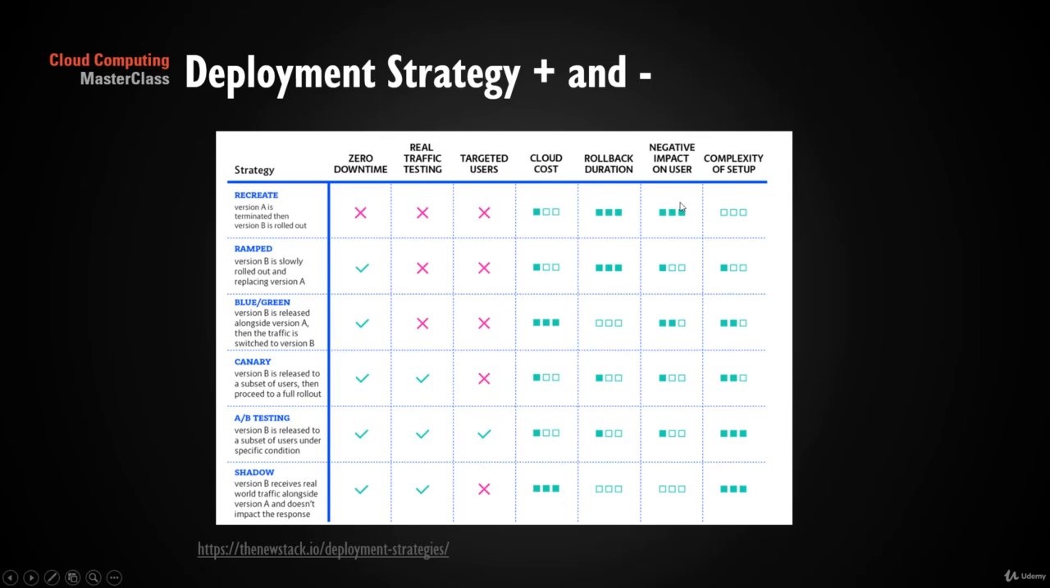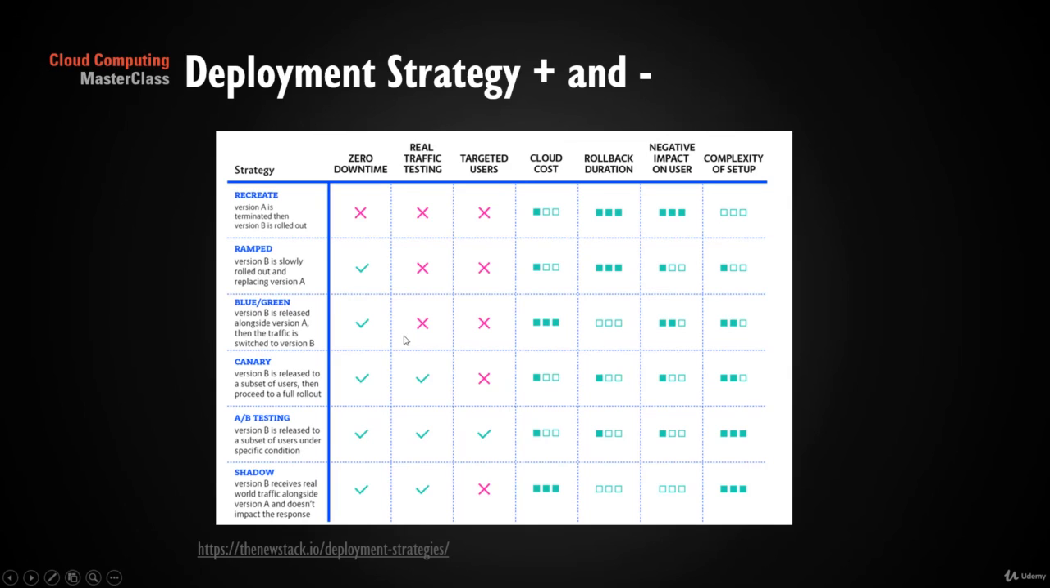The negative impact on users is high, because if something goes wrong, the downtime will extend to double or triple. The complexity of setup is not much, because it is either one version or the other version, not two versions working together. Similarly, ramped, that's where you start with one instance and then move on to another manually. This is manual, this is not a platform feature.